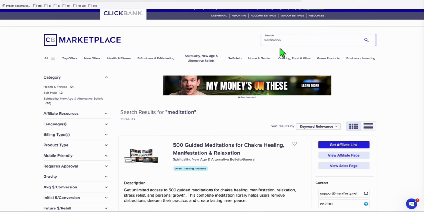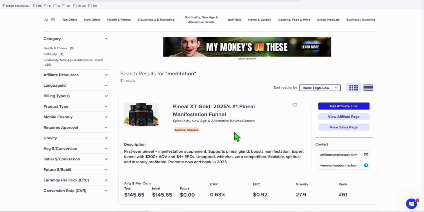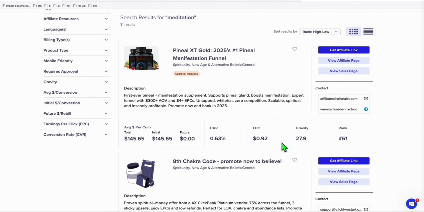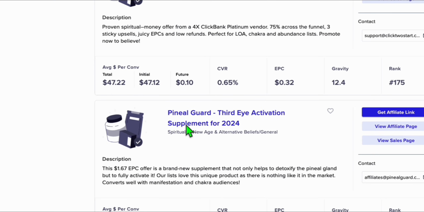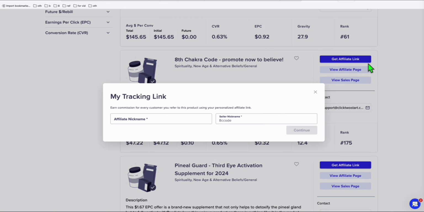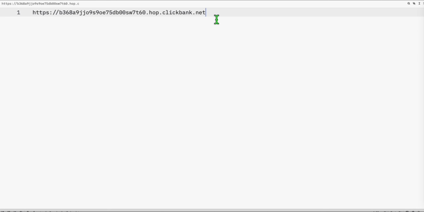When you type meditation in the search bar here, you can sort from high to low. It's still related to meditation, but the highest one with the average cost per commission, or the gravity score. So you just select the product that you want to promote. Let's say, for example, this one right here, Third Eye Activation, or the Chakra Code. Get your affiliate link, the hop link right here, and copy this. Now we're going to save it somewhere.